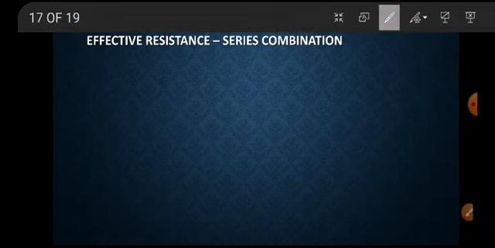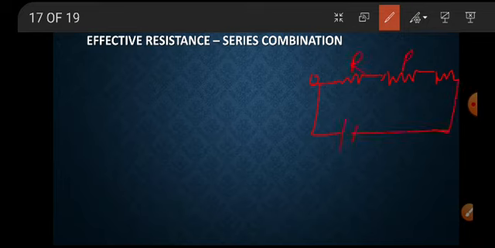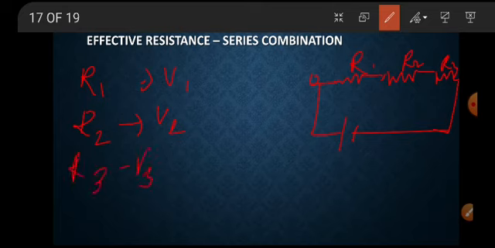This is a series combination. The voltage across this is V. The potential drop across R1 is V1, across R2 is V2, and across R3 is V3.